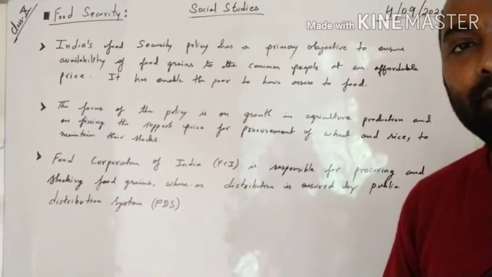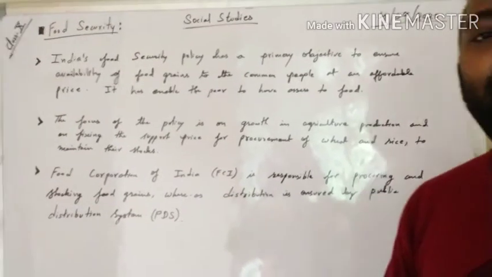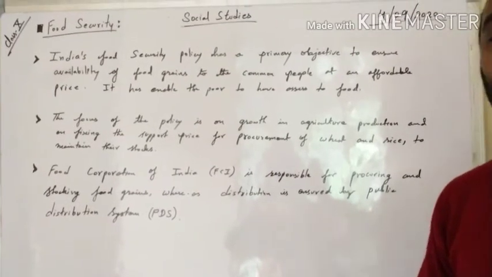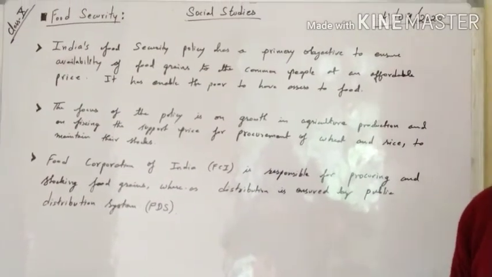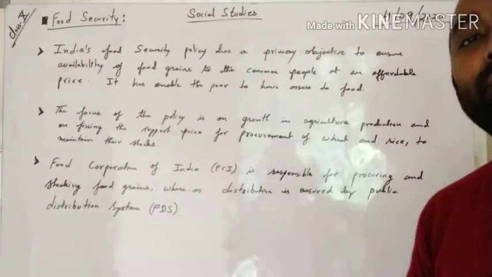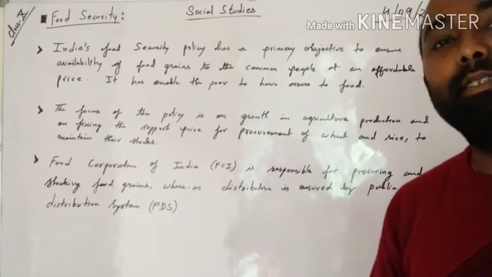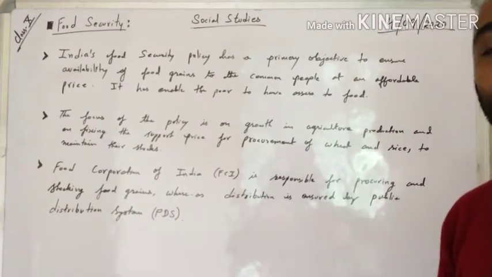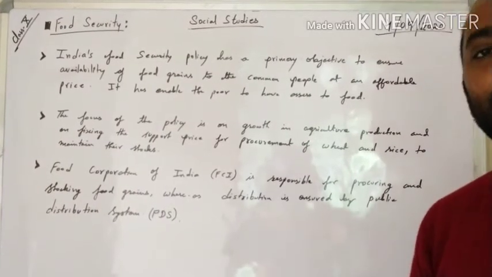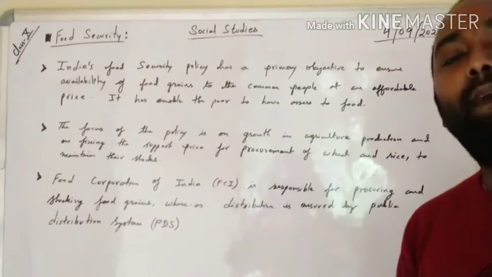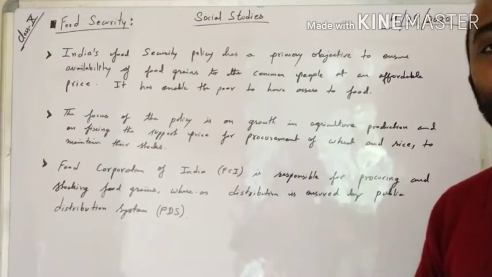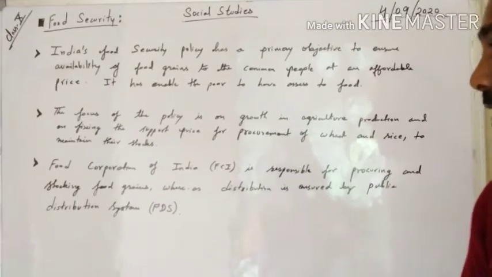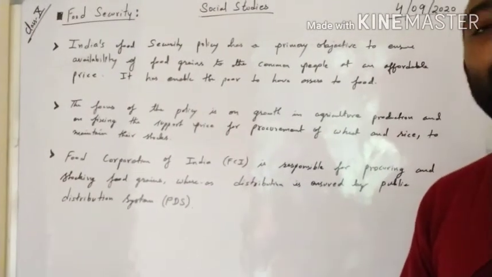Suppose I am a farmer, okay, and I have a huge plot of land and I grow a crop. Now the government will approach me and say that I have to grow more crops, and in return the government will give me some subsidy on power supply, irrigation and fertilizer. Okay, these things I require for the cultivation of the crop, and the government will give me a subsidy on this, and in return the government will take my crop at a minimum support price which is fixed by the government before I begin the agricultural process. Okay, so this is the relation between the government and the farmer.